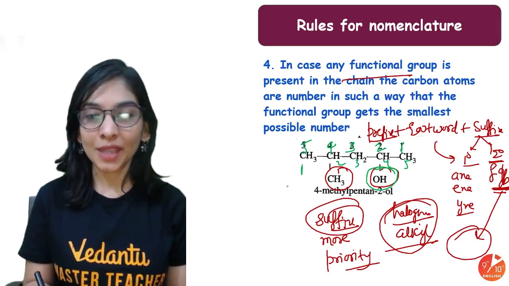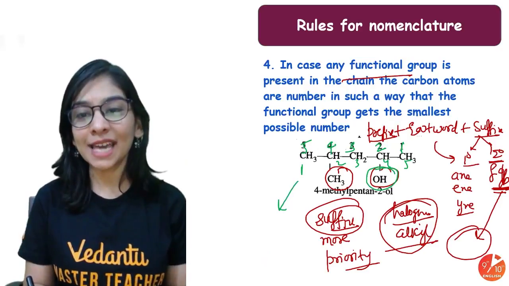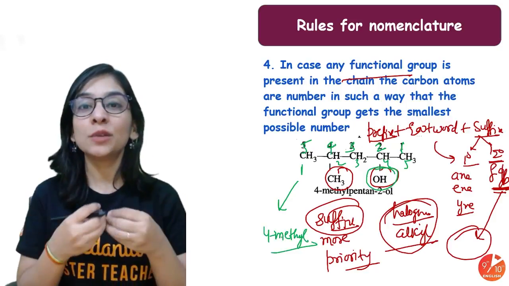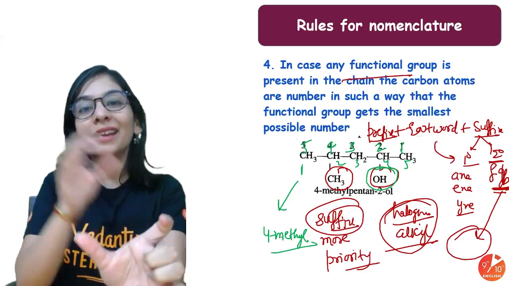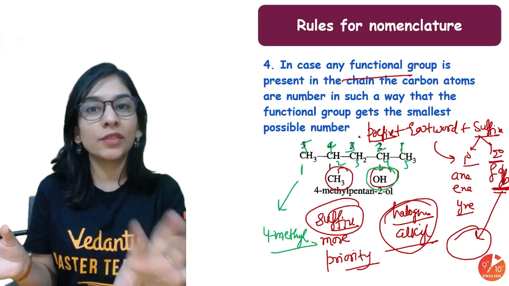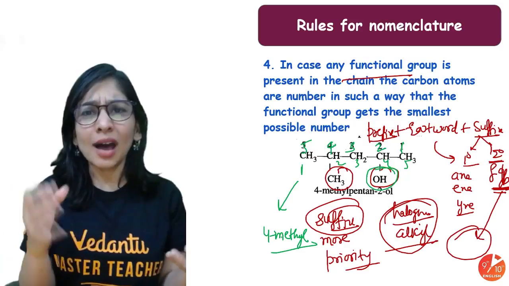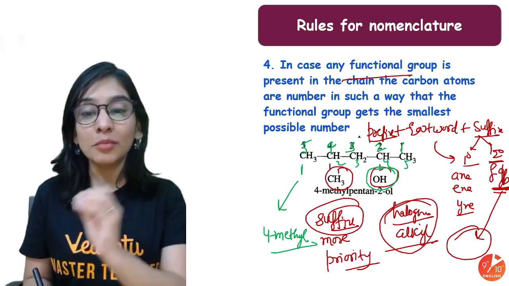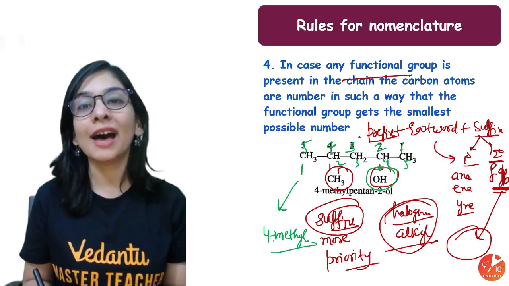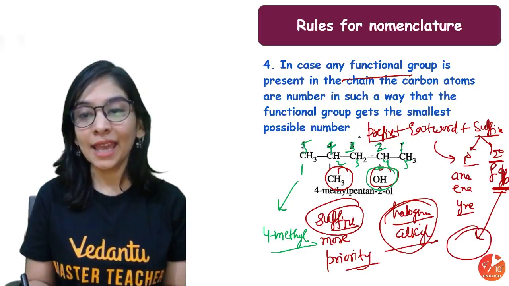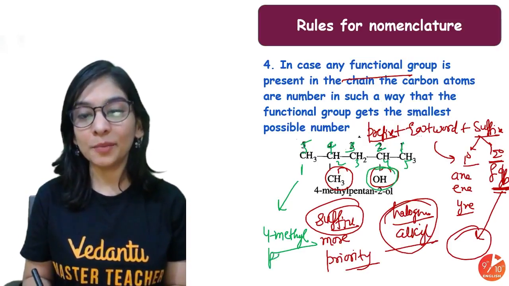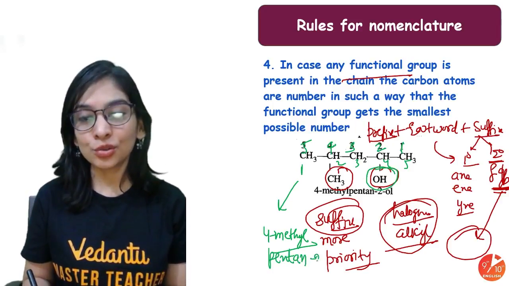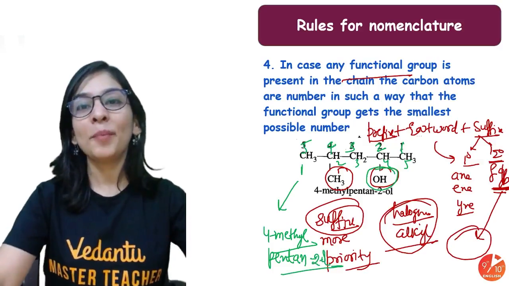So how will I give the name? Prefix in the very starting, 4-methyl. Why am I writing the position? So that it will be clear, when the name is given to me, I can write the exact structure out of the same. If they just write methyl, I'll be like, which carbon should I put methyl on? So that's telling the fourth carbon is having methyl, and with a number and writing the name for it, you will put a hyphen in between. So 4-methyl, and then prefix done, 5-carbon pent, single bond ane, and second carbon is having your alcohol, so 2-ol. Okay, so this is 4-methylpentan-2-ol.